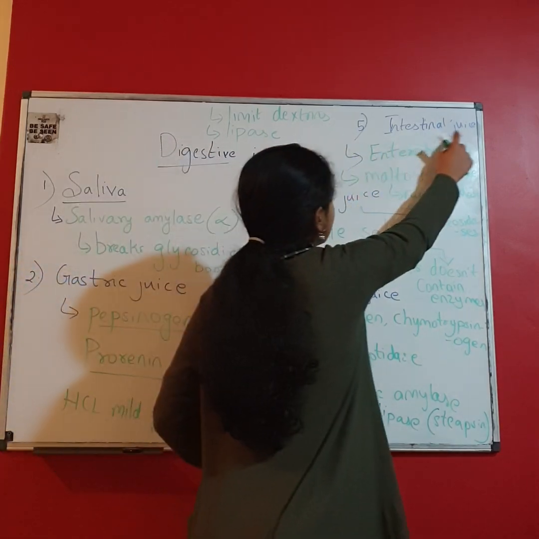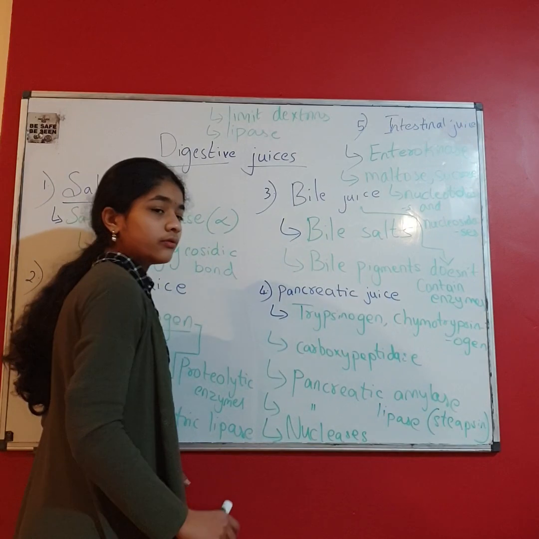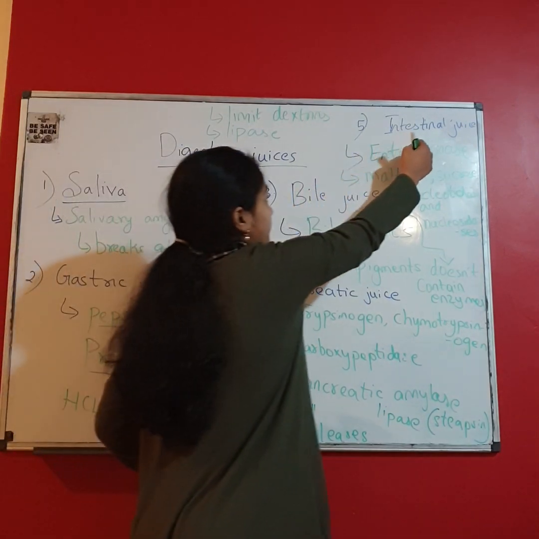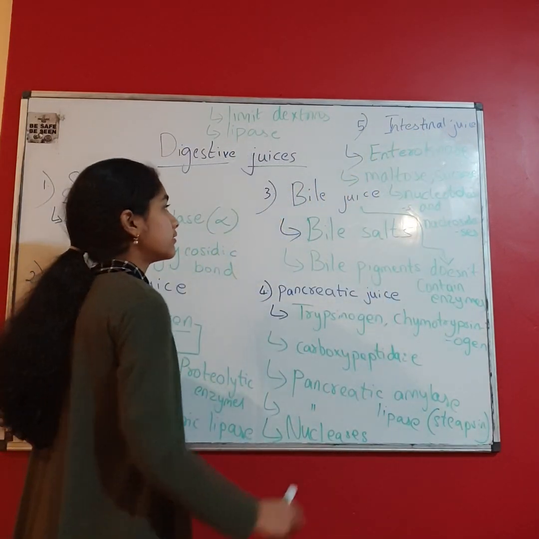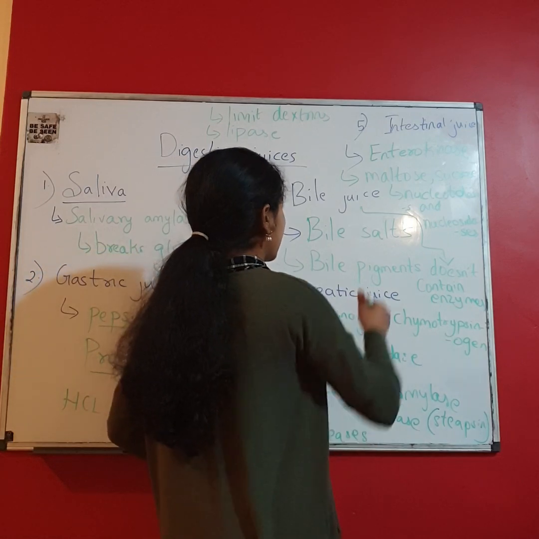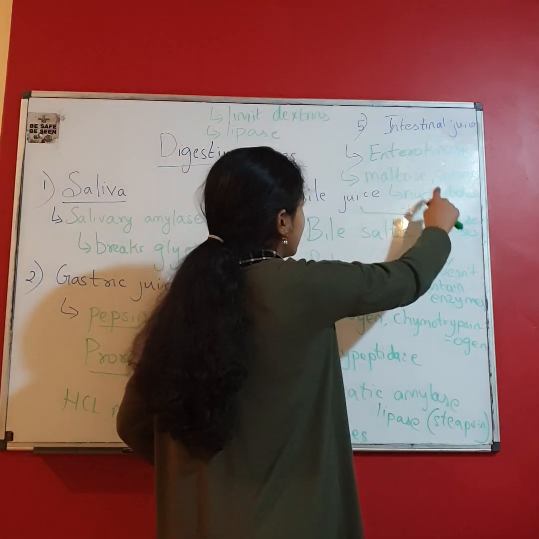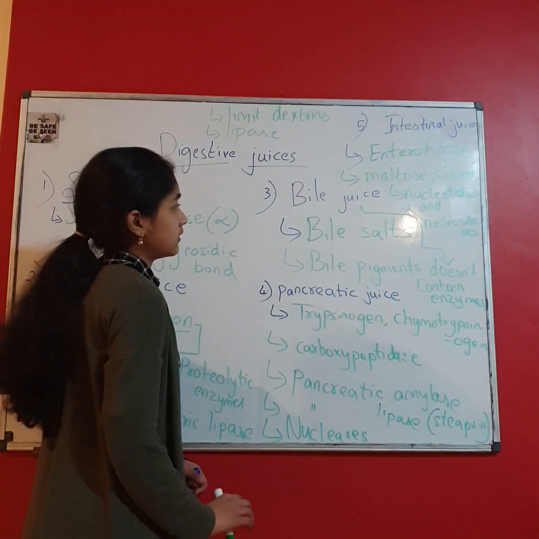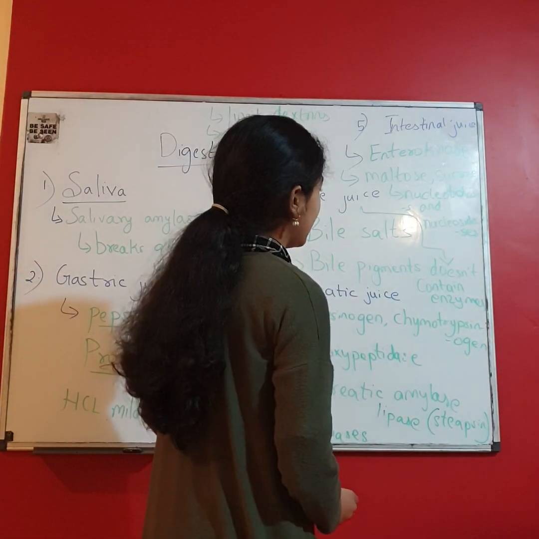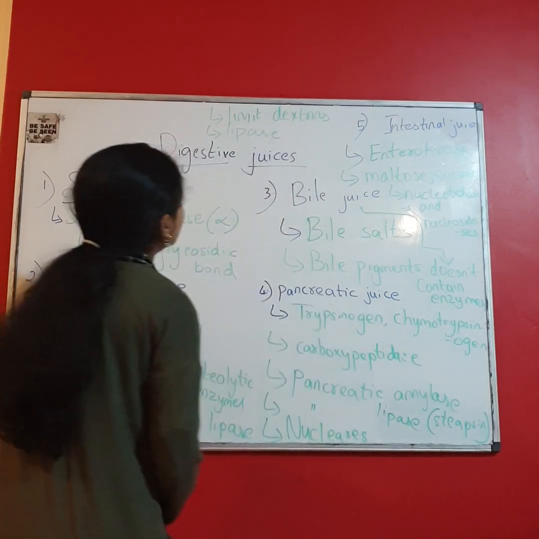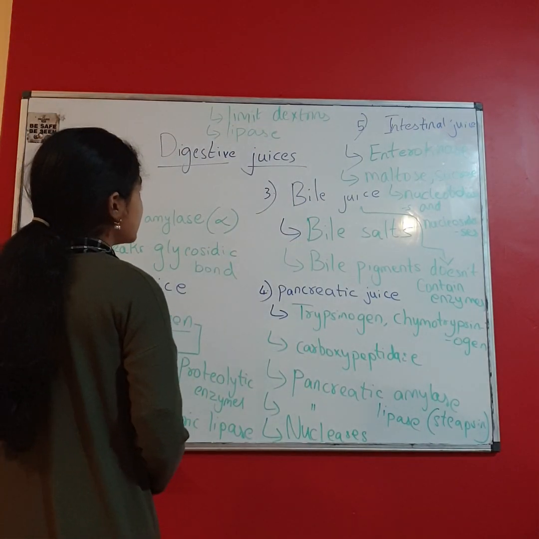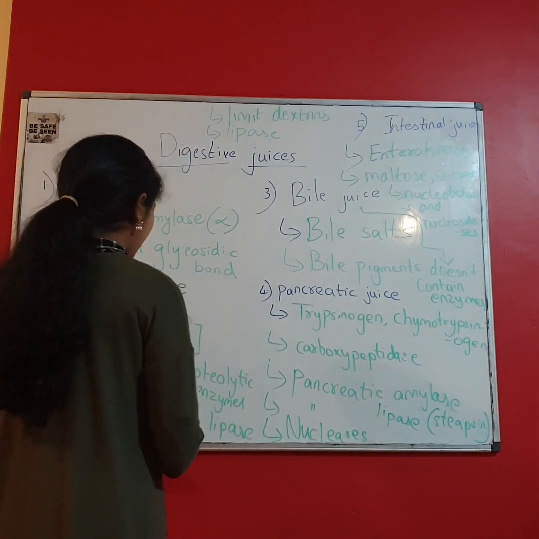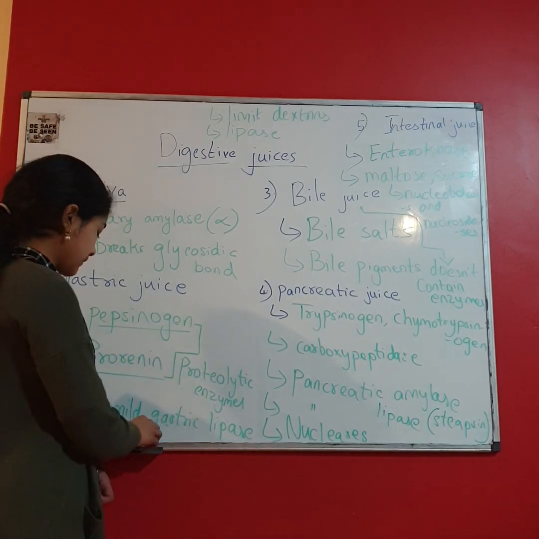Next is intestinal juice. This is the juice of Brunner's glands and crypts of Lieberkühn. It's also called succus entericus. It contains enterokinase, maltose, sucrose, and many disaccharides. It also contains nucleotidases and nucleosidases and limit dextrins and lipases or intestinal lipases.